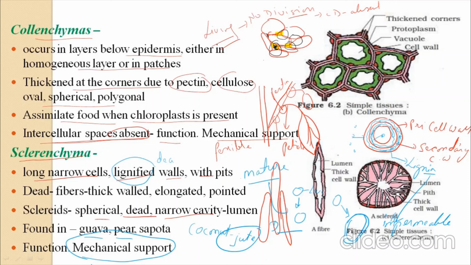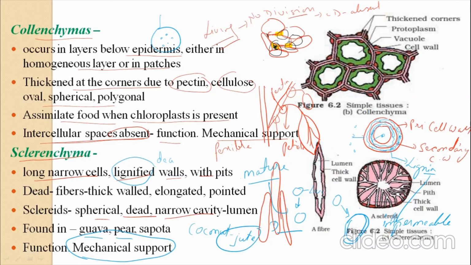Suppose this is a fruit. It contains several types of minerals and vitamins. These cell walls are filled with lignin. This lignin makes it impermeable, by which all these elements are not lost. So it keeps the food material and also gives mechanical support to this structure.